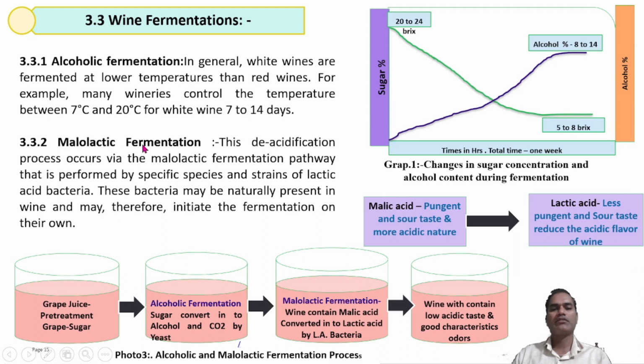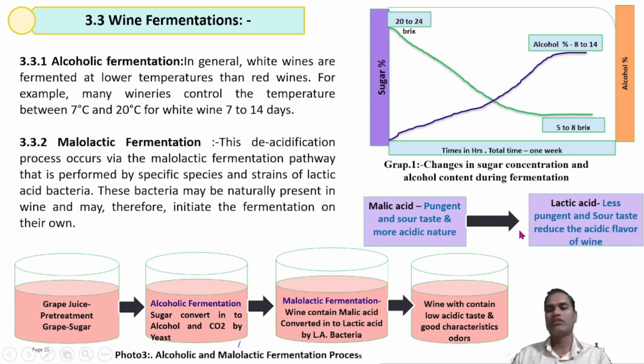In malolactic fermentation, the malic acid present in the wine, which has a pungent and sour taste and is more acidic in nature, is converted in order to slightly reduce the acidity, pungency, and sour taste.